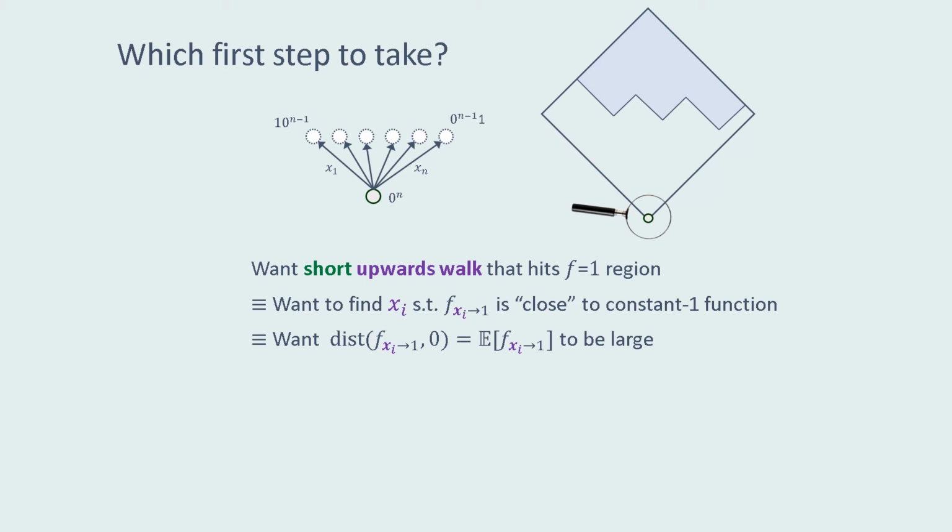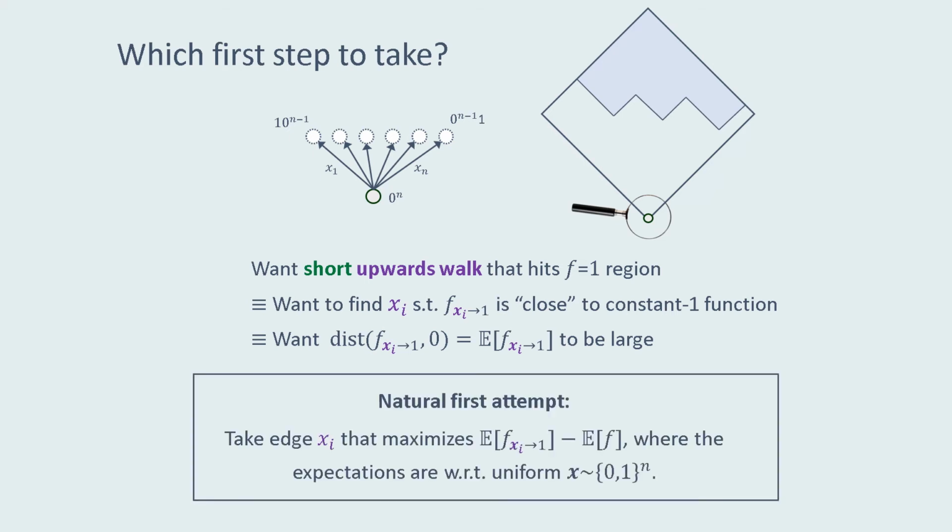This distance is just the proportion of inputs on which the function evaluates to 1, and since the function is Boolean valued, this is just the expectation of the function. This suggests a very natural first attempt, which is to just take the coordinate xi that maximizes the difference between the expectation of the restricted function and the expectation of the original function, where both of these expectations are with respect to a uniform random input. There's a problem here, though, which is that these expectations can be exponentially small in k. And so to estimate them accurately enough, we may need exponentially many random samples, which corresponds to exponentially many queries to f.